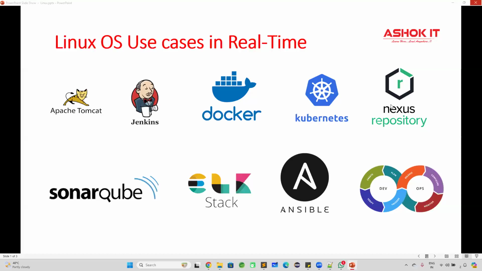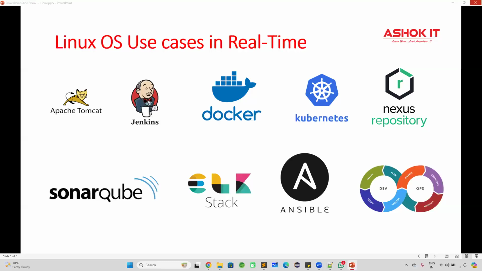Windows we will use for personal purposes, but in real time, once you join a company, all the infrastructure and all the tools required for the project will be configured on Linux machines only. That is the reason every software engineer should know how to work with the Linux operating system. Why? Because if you want to learn DevOps, you are responsible for setting up all these servers on Linux machines. For that, Linux knowledge is required.